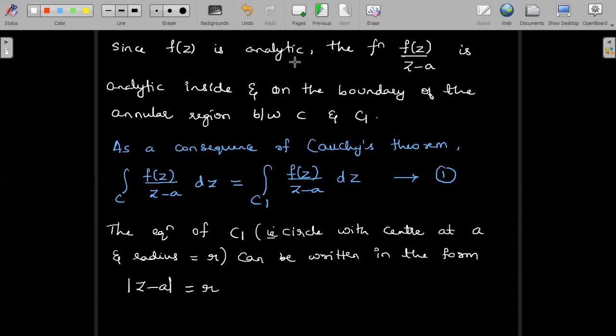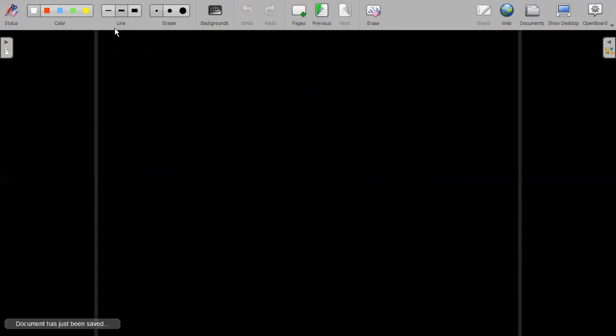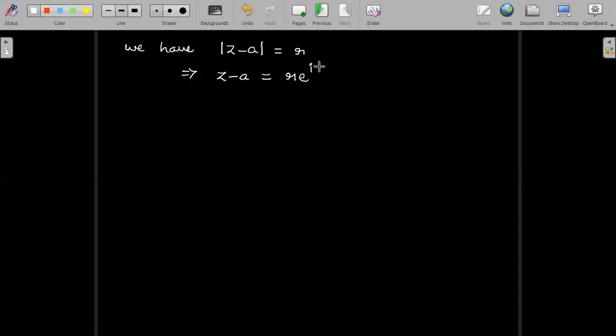When I expand this modulus, mod z minus a is equal to r implies z minus a is equal to r e power i theta. So from this we can write down what is z: z is a plus r e power i theta.